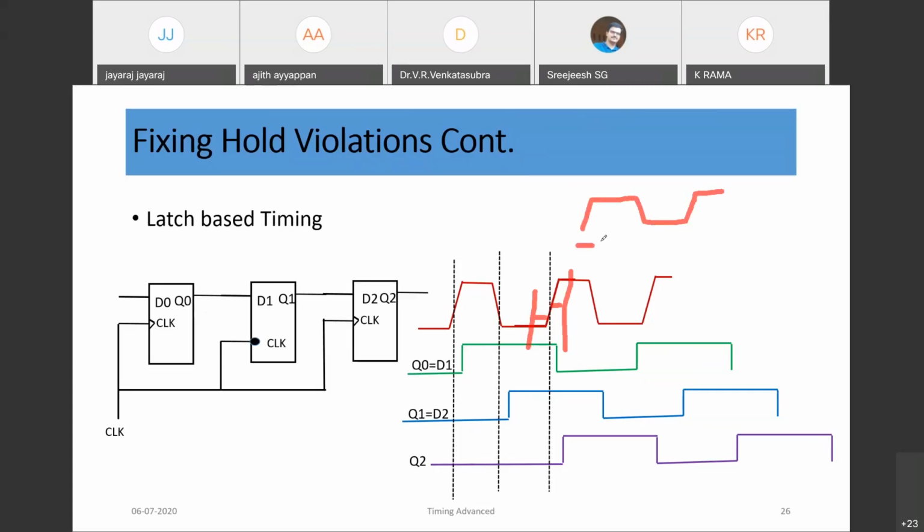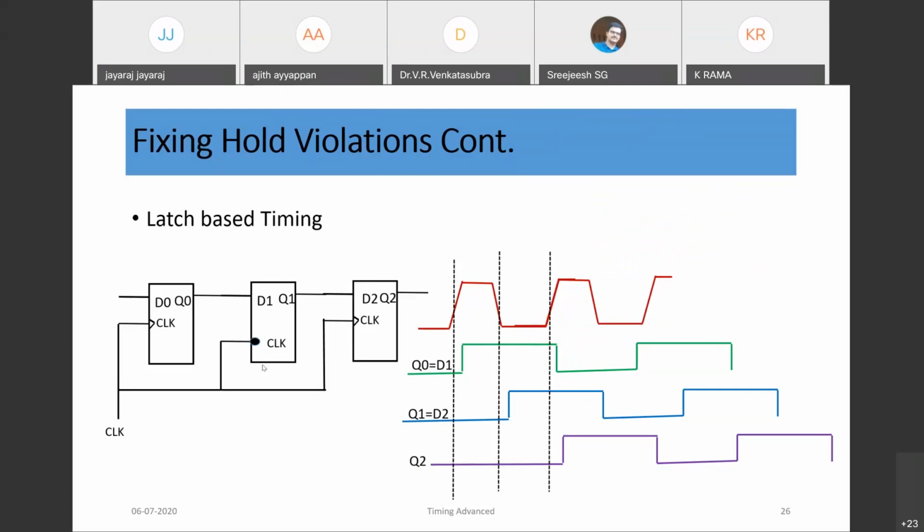During this time, say input is something like this, and if you can draw the output, the output here is transparent at active high, assume, and the latching will happen at this negative edge, and it will continue till the next active high, and again here it is low. So that is the timing behavior of a latch. In this case, it is active low, so the input would be transparent during the active low time, and at the positive edge that would be latched.